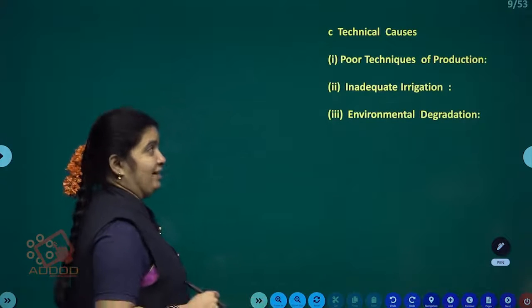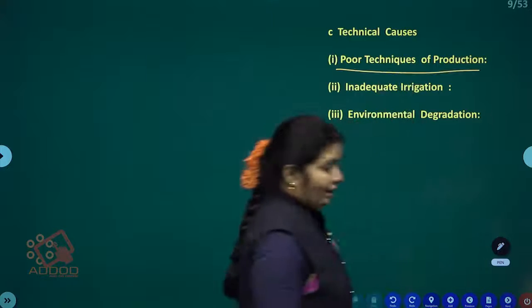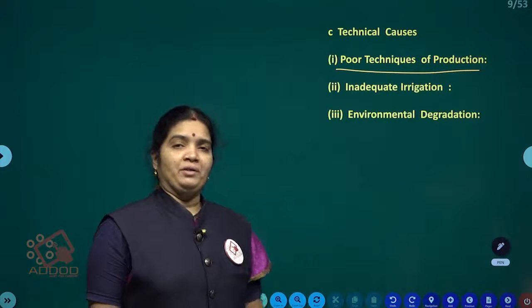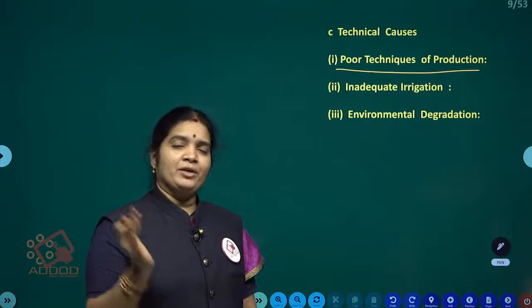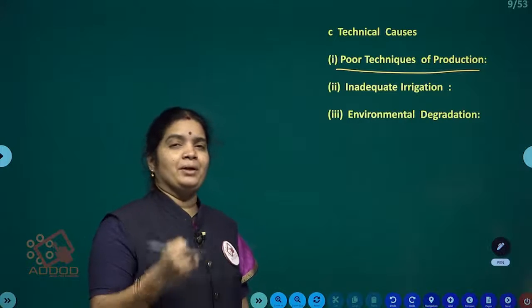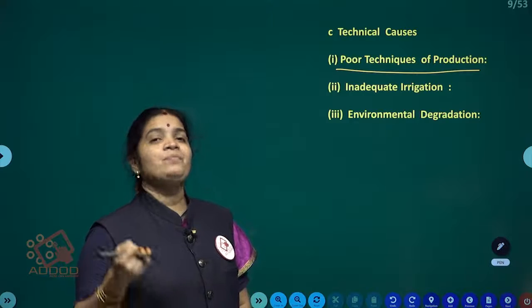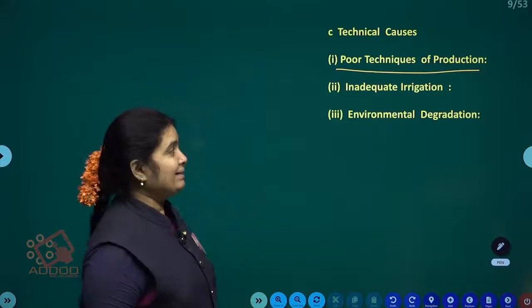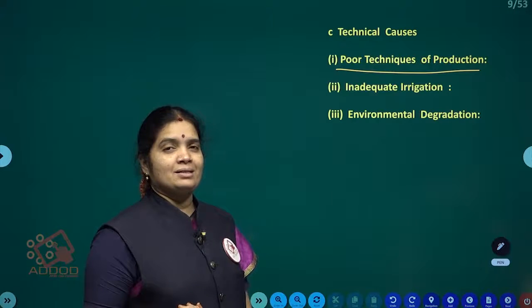Next one, technical causes, poor techniques of production. At present, whatever our cultivating pattern is, it is the same traditional one our forefathers used. We are using the same traditional patterns for cultivating crops, so outdated techniques are used in the agriculture sector.